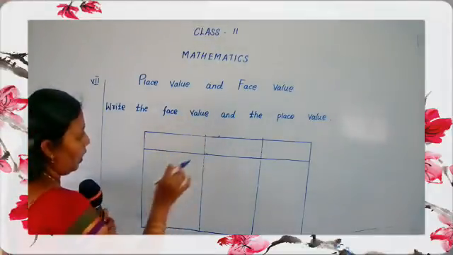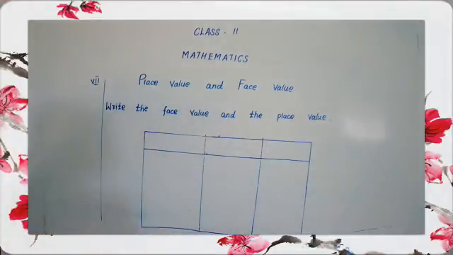Three boxes. Okay, now all of you listen. Keep your pencil down. Close your note. See the board. Listen, children.